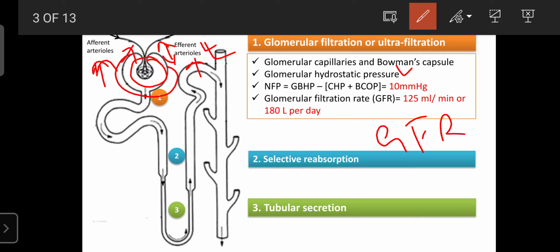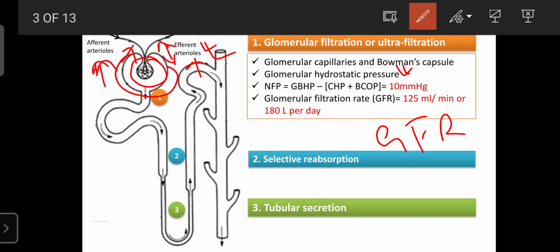As you know, our body fluid consists of water, which always moves from high concentration to low concentration. Due to the movement of that fluid, it creates a certain pressure, known as the hydrostatic pressure. That is helpful for the filtration of body fluids and the formation of urine. That phenomenon is known as glomerular filtration or ultrafiltration.